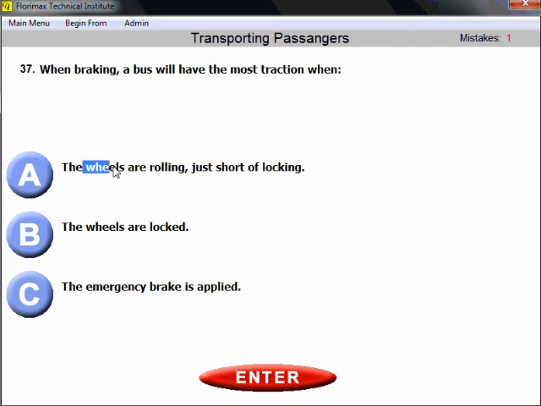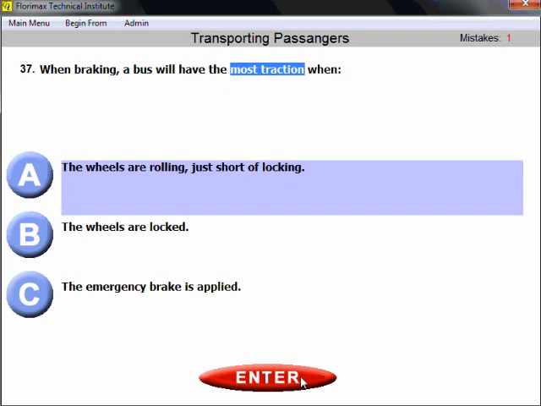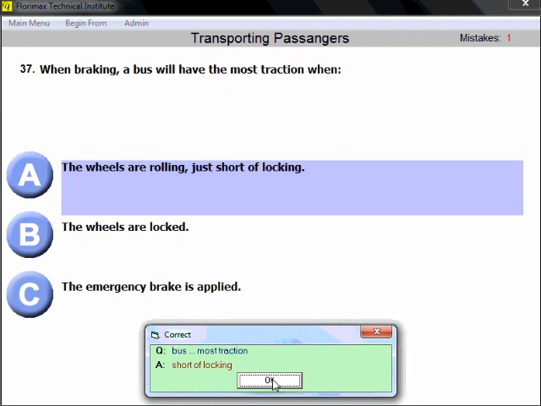So when the wheels are rolling, they have the most traction, and that's why during an emergency situation you need to use controlled braking or stab braking in order for your vehicle to move in a straight line and to prevent the wheels from locking. The wheels should roll, and that's how you keep your traction.